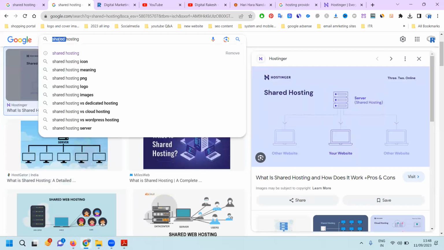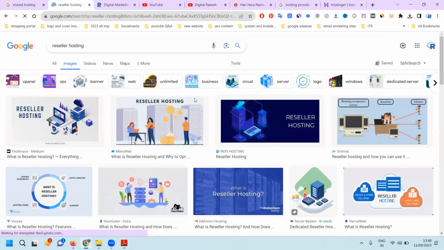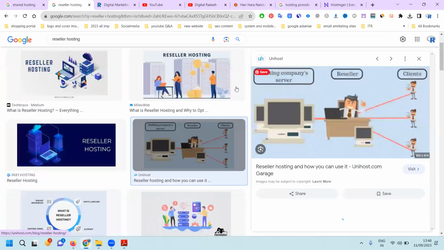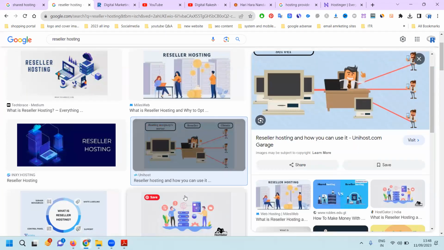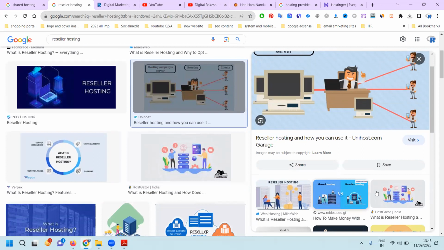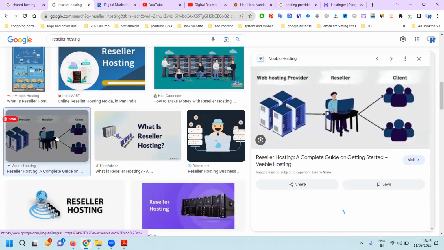Coming to reseller. In reseller hosting, see this. The system is different and the user is different. The reseller provides a separate login for each: one login, two logins, three logins. But in shared hosting, all are on one CPU. Anyone using reseller is on this particular option. Everything will be a separate entity.